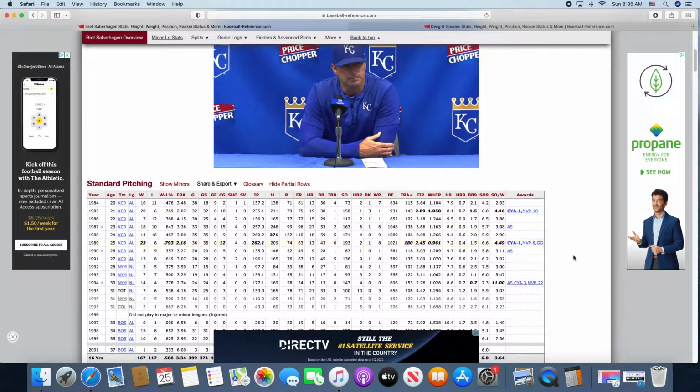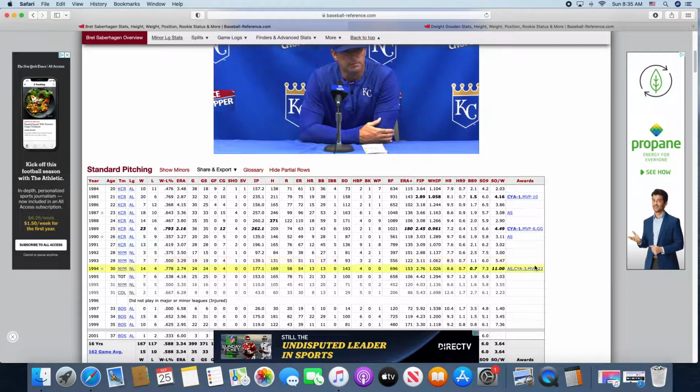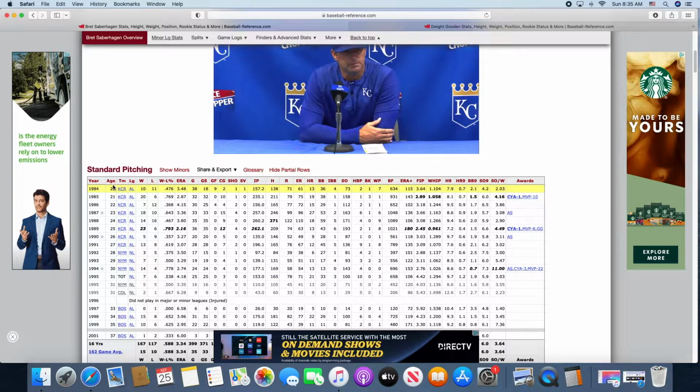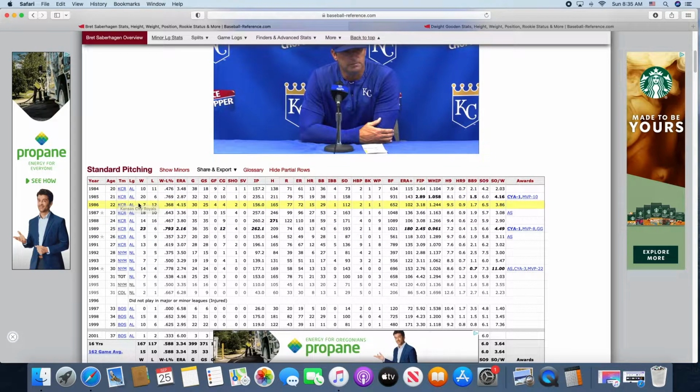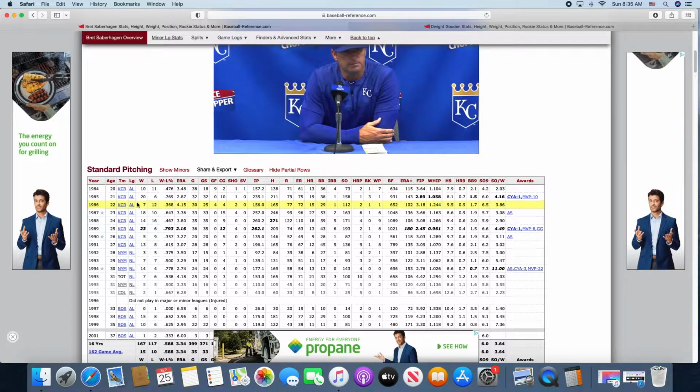He won 2 Cy Youngs, and he made an All-Star team when he was 30 in 1994. Doc Gooden was amazing his first 5 years and still pretty solid after that. But Bret Saberhagen had his greatness stretched out over more years, and he won 2 Cy Youngs.